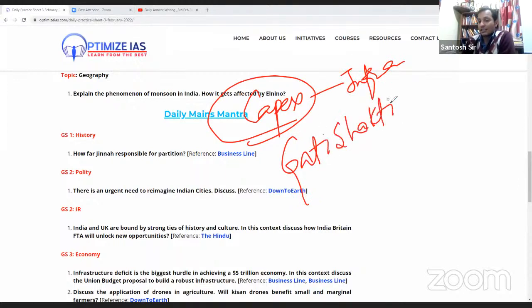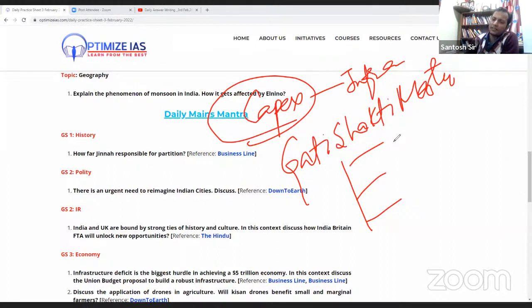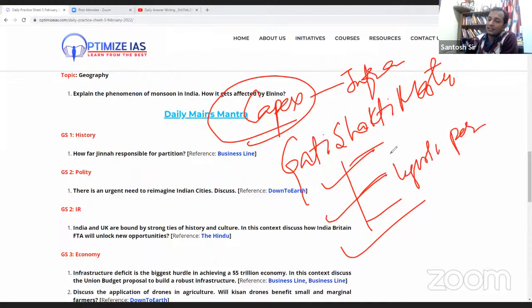There are various initiatives under it: logistics parks, multimodal transport system, one station one product.